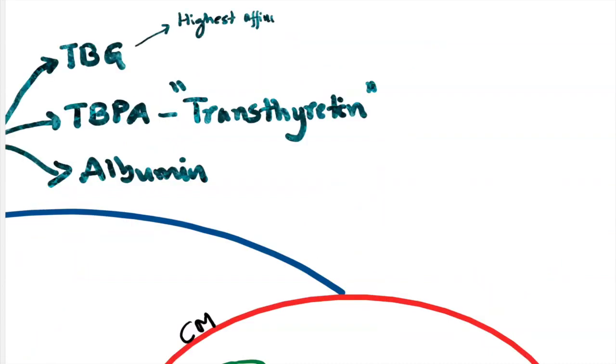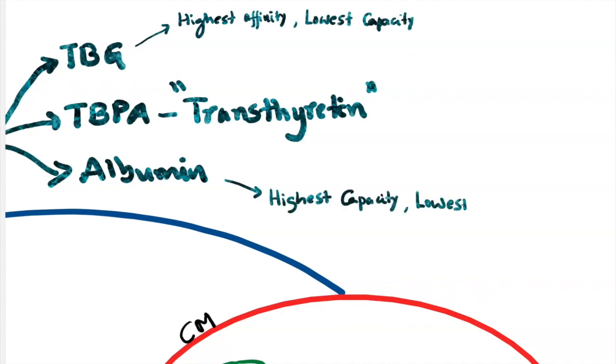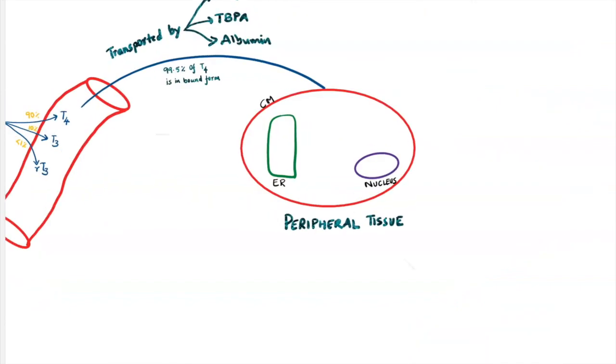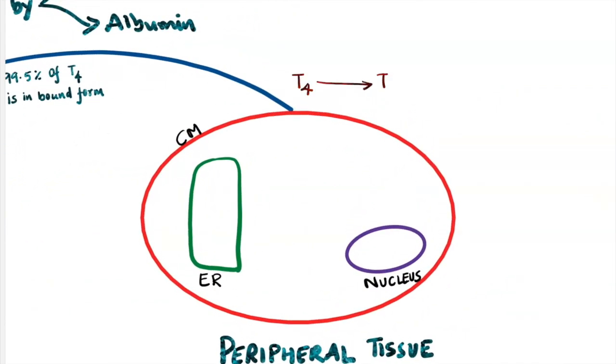TBG has high affinity but low capacity, whereas albumin has high capacity but low affinity. Remember, 99.5% of T4 is bound to proteins in the circulation. Near the peripheral tissue, T4 has to get converted to T3 by type 1 deiodinase, which is present on the cell membrane. Remember, T3 is the most active form of thyroid hormone.